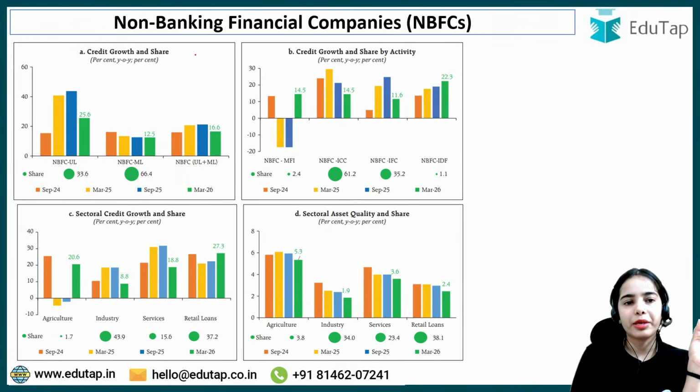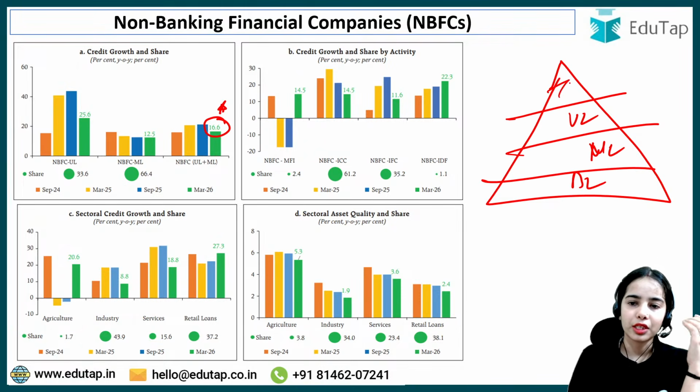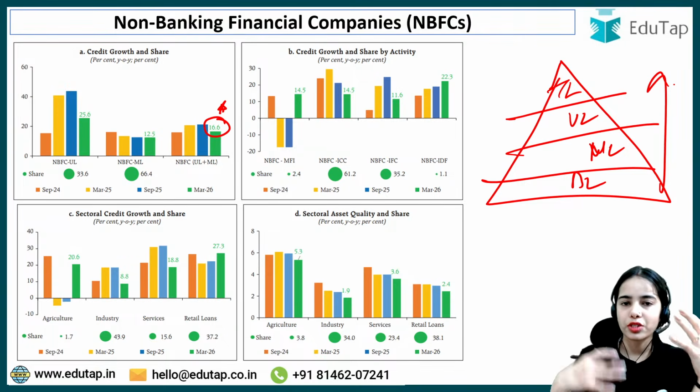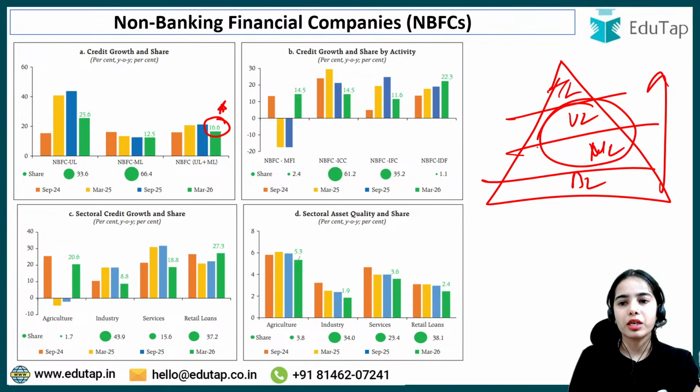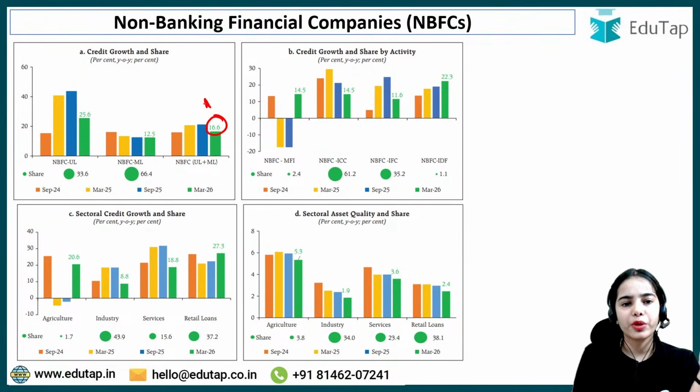Now coming to the NBFCs, credit growth was 16.6%. NBFCs are divided into 4 layers: base layer, middle layer, upper layer, and the top layer. The higher you go, the larger the size of the NBFC or the riskier the NBFC is. Now the data is given for the upper layer and middle layer. For these 2 layers the data is given. So for NBFCs upper layer and middle layer, the credit growth was 16.6%. The highest share is of the NBFC middle layer in the credit by the NBFCs.